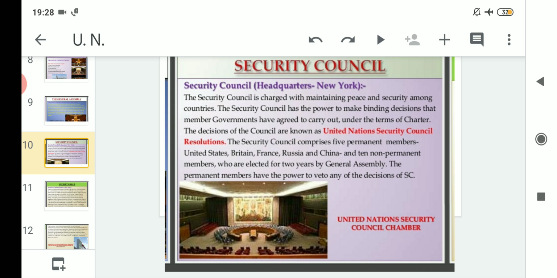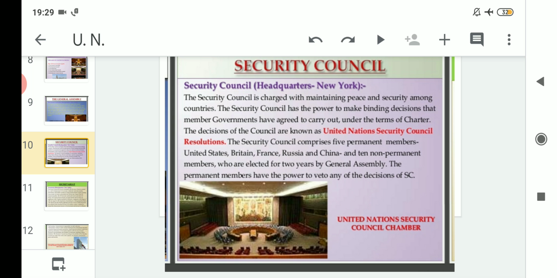The Security Council has the power to make binding decisions that member governments have agreed to carry out under the terms of the Charter. Apart from maintaining peace and security, it has this power.